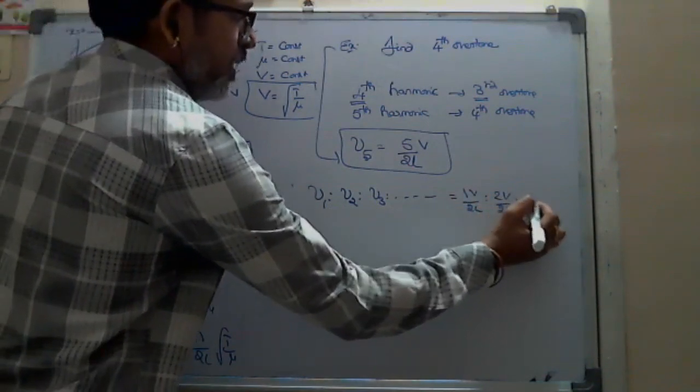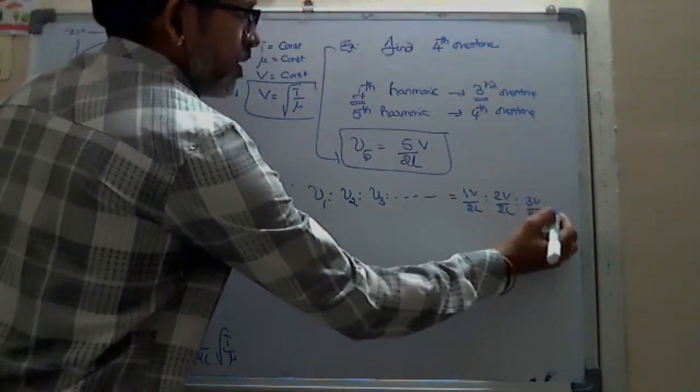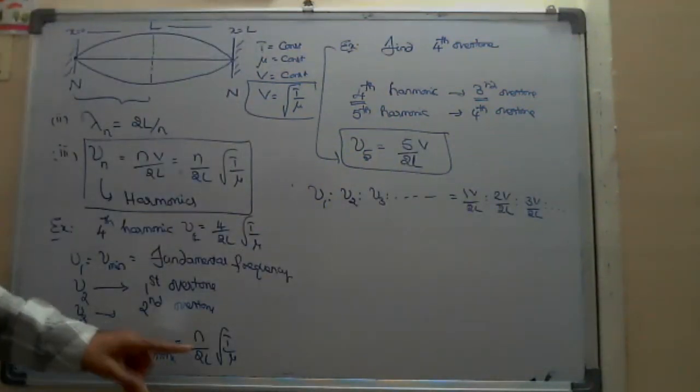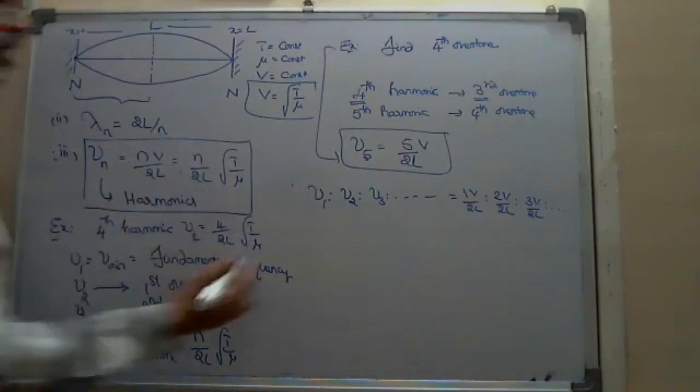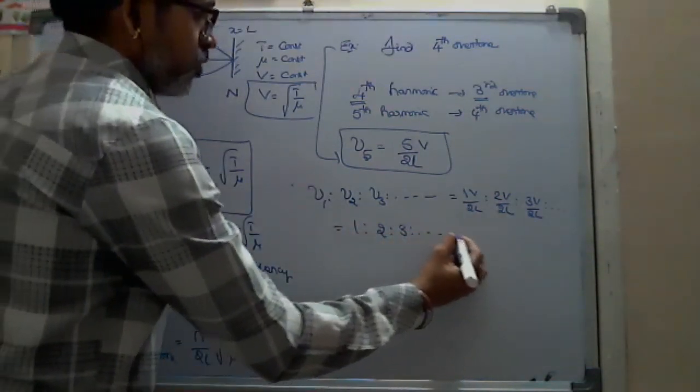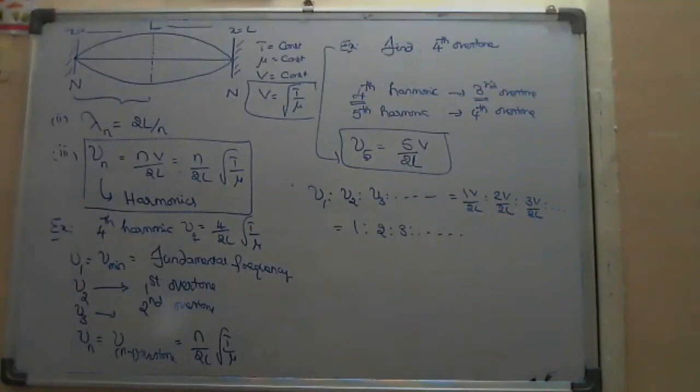There is a common ratio, V by 2L. So the first frequency is V, and the ratio is 1:2:3 and so on. It is the ratio of natural numbers.